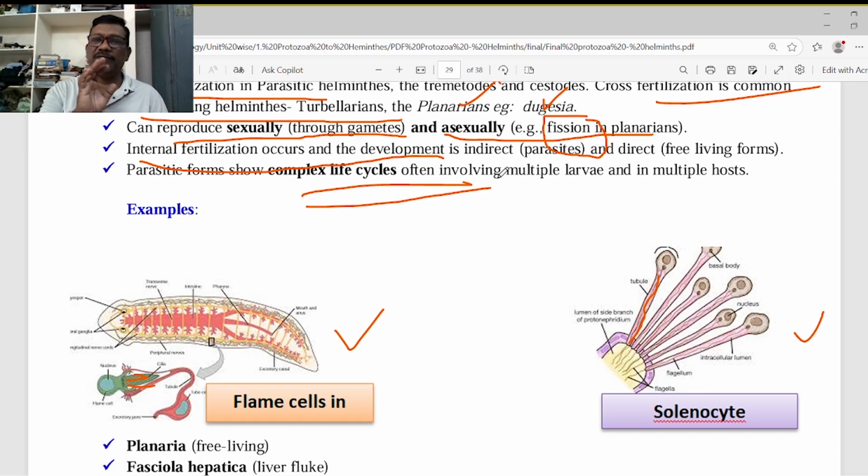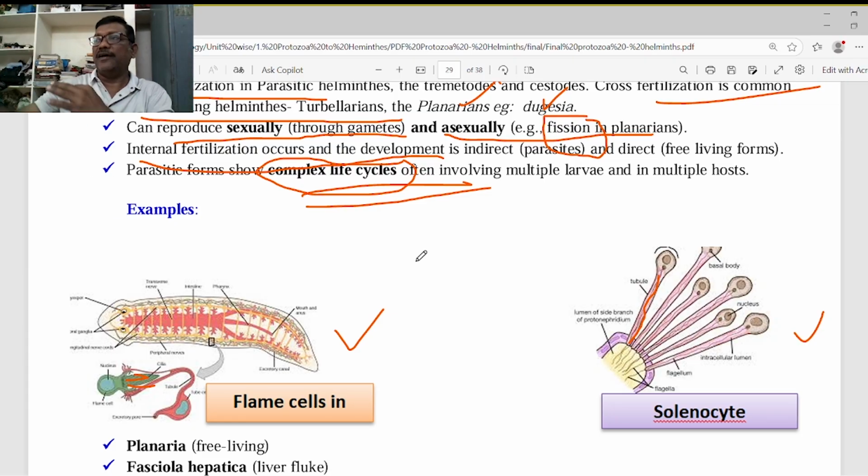If they live in the host body, they have to face many harsh conditions: enzymatic reactions, the immune cells, or temperature. Many harsh conditions are there, and they have to face them. So this life cycle is very complex, because the death rate is very high in the platyhelminthes. If they want to survive and produce offspring, the birth rate should be very high. If the death rate is very high, the birth rate also should be very high. That's why they have developed a complex life cycle.